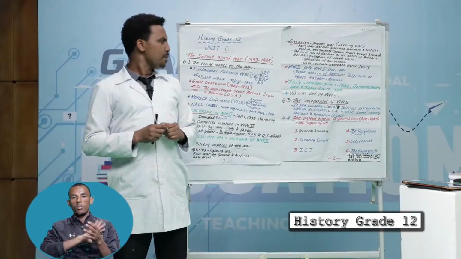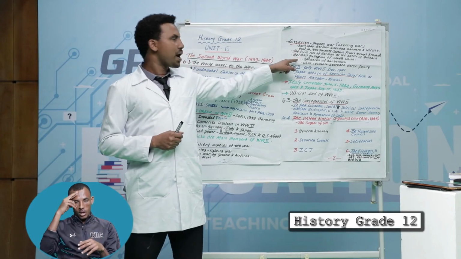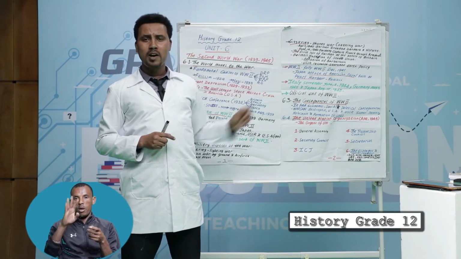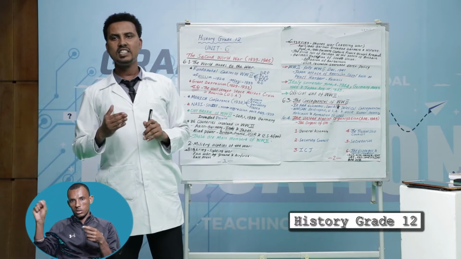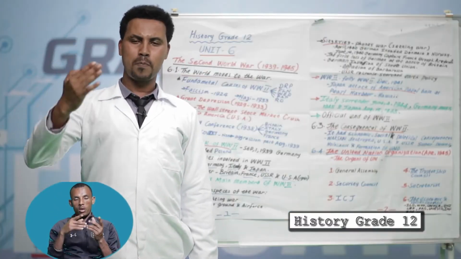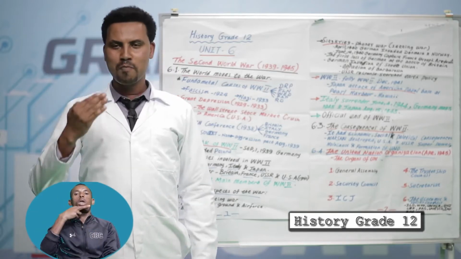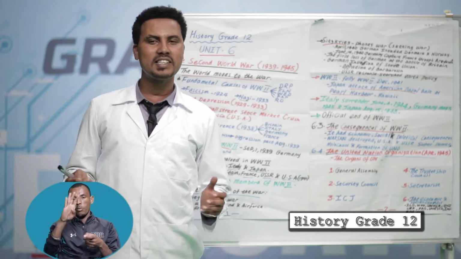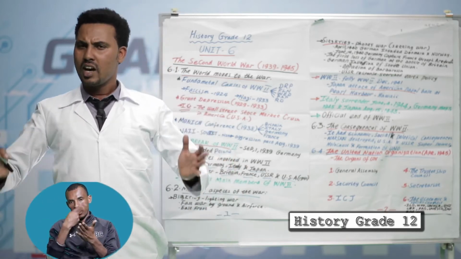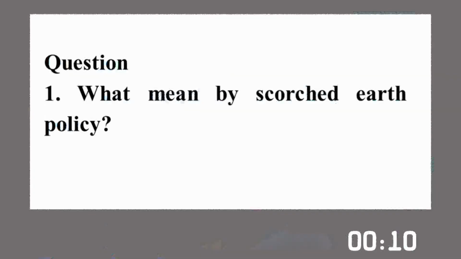The next time, Adolf Hitler launched Operation Barbarossa. Operation Barbarossa meant the Nazis would conquer the eastern part of Europe, especially Russia. Operation Barbarossa failed because of the action of Russia, the scorched earth policy.